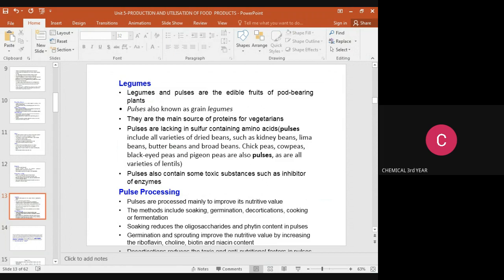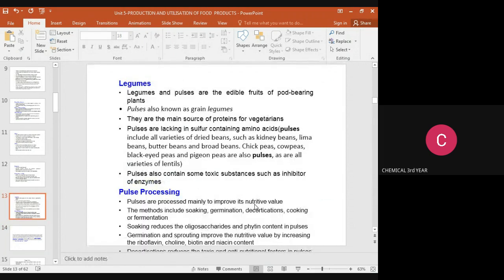They are also a main source of protein for vegetarians. The pulses are lacking in sulfur-containing amino acids. Pulses include a variety of dry beans: kidney beans, lima beans, butter beans, broad beans, chickpeas, cowpeas, black-eyed beans, and bighorn beans. Also, pulses include all varieties of lentils. Pulses also contain some toxic substances such as enzyme inhibitors. Pulse processing.